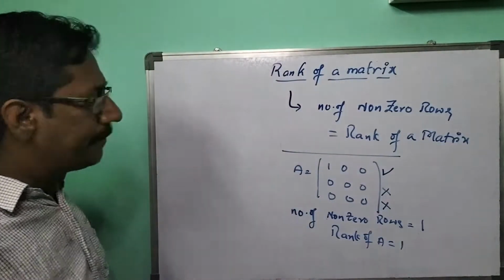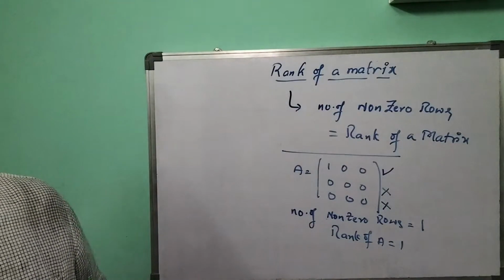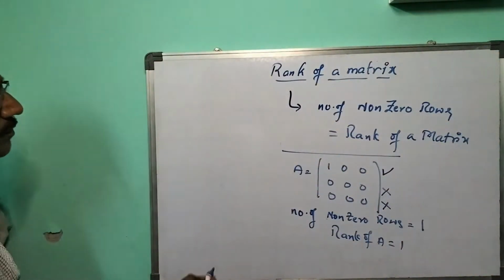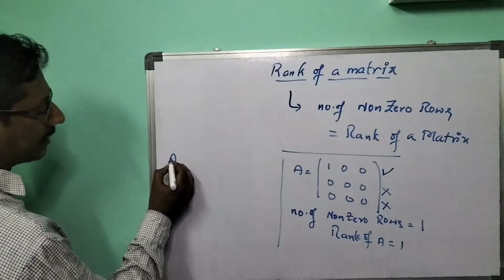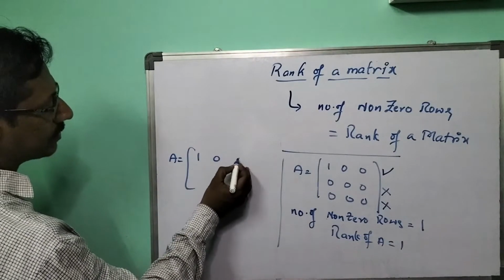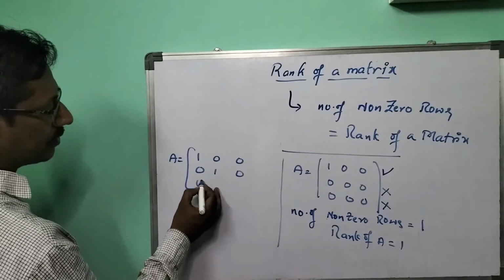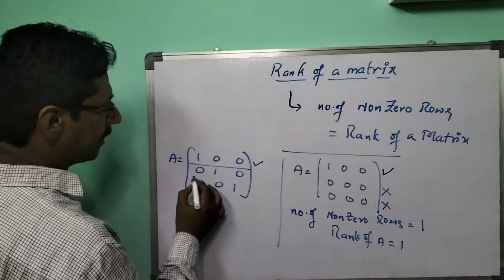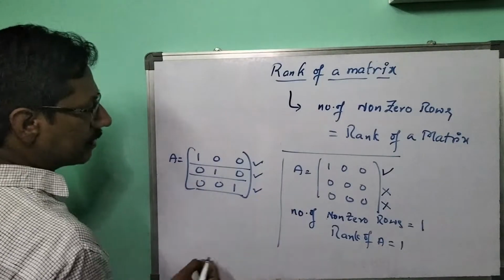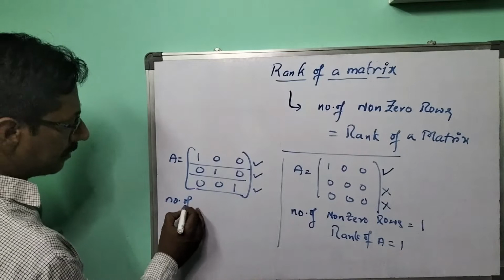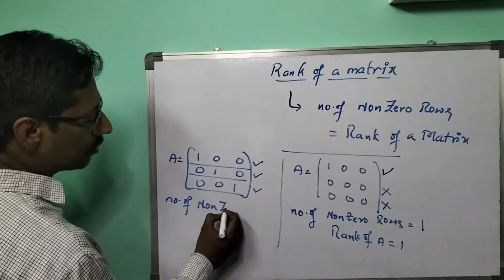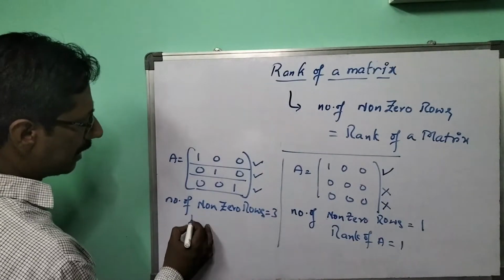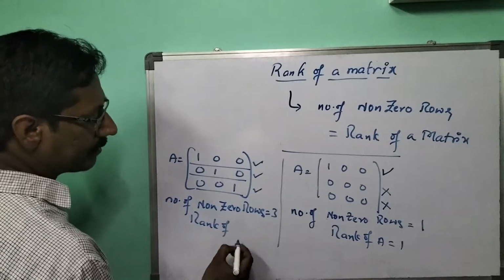Fine. Now similarly, let me go to one more example. Suppose A equals 1 0 0, 0 1 0, 0 0 1. How many non-zero rows are there? This one is non-zero, yes. This one, yes. This one, yes. So the number of non-zero rows equals 3. So what is the rank of this particular matrix?